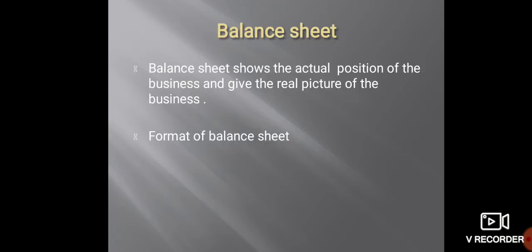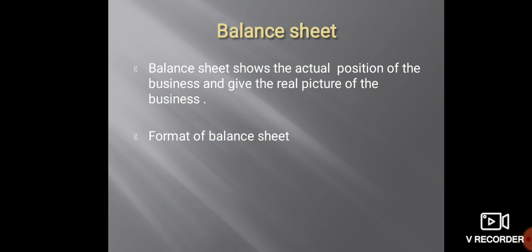Now the next one is the balance sheet. After preparing the profit and loss account, the balances are carried forward into the general balance sheet. The balance sheet shows the actual position of the business and gives the real picture of the business. The trading account gives the gross profit or gross loss. The profit and loss account gives the net profit or net loss. But the general balance sheet shows the actual position of the business in the market. We get the real picture of the business with the help of the balance sheet.